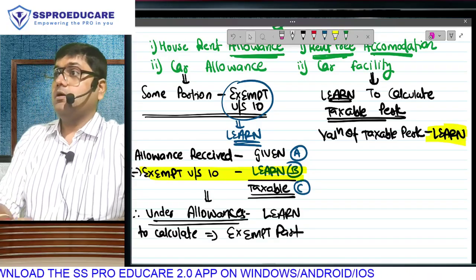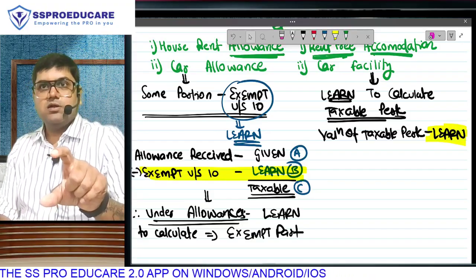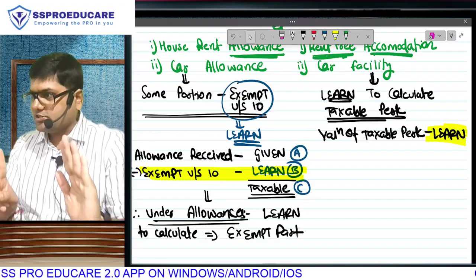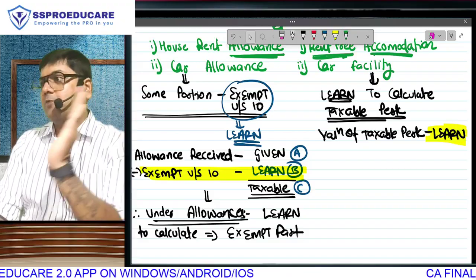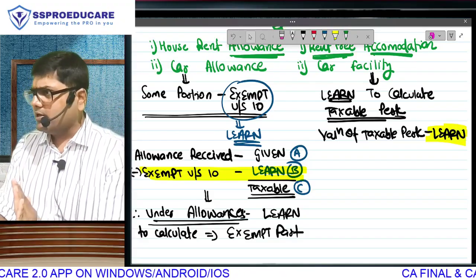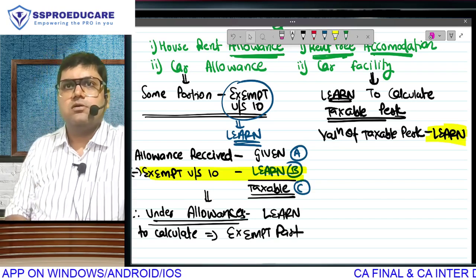But what is common? Under allowances, we learn amount exempt because received will be given to us. A minus B equal to C. We want C, but question will give us A. So put effort to calculate B. And under perquisite, we want the taxable amount only. But here our answer is directly taxable. So learn the valuation and pay tax on it.